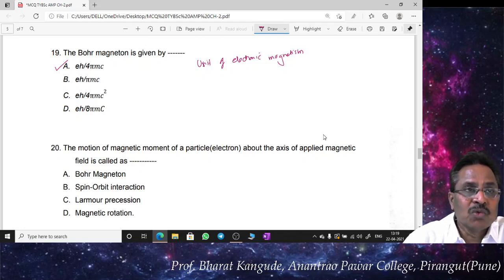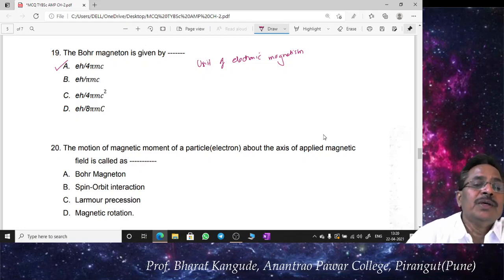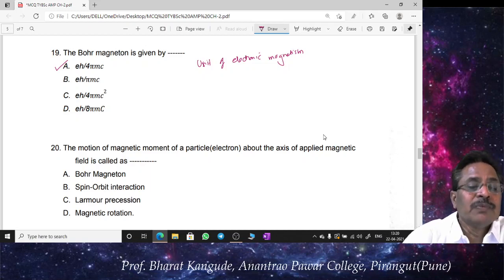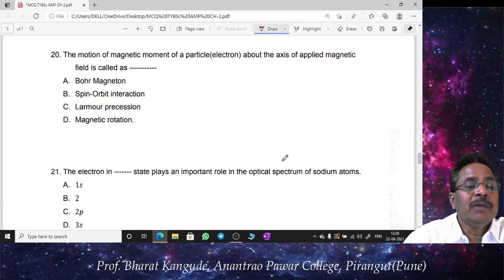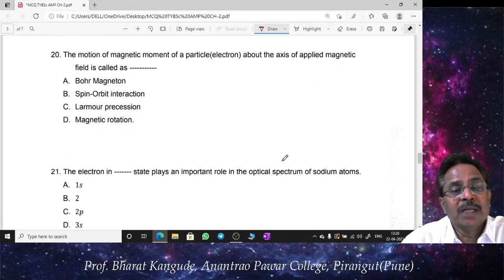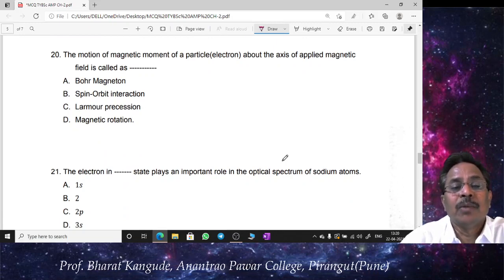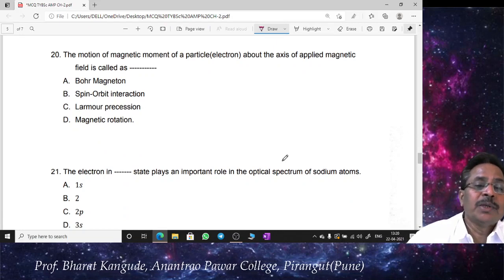So this is the angular momentum, the magnetic moment of the electron, which it possesses because of its motion, and this is called the Bohr magneton. Then question number 21, the motion of the magnetic moment of a particle, an electron, about the axis of the applied magnetic field is actually called precession or precessional motion.